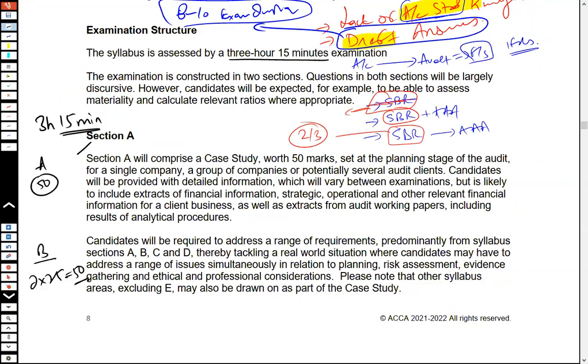This is more or less the similar pattern that you would find in the other papers also, like APM, ATX, and AFM.